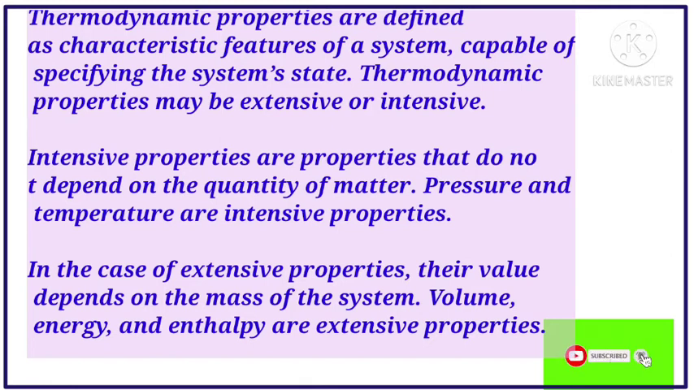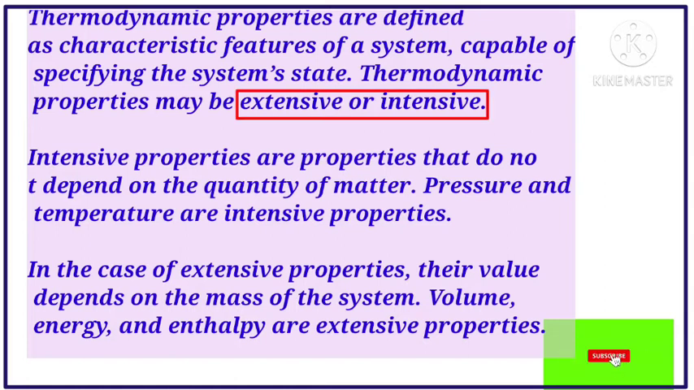What are the thermodynamic properties? How many types are there, and what are examples of these properties? Thermodynamic properties are defined as a characteristic feature of a system capable of specifying the system's state. Thermodynamic properties are of two types: extensive properties and intensive properties.